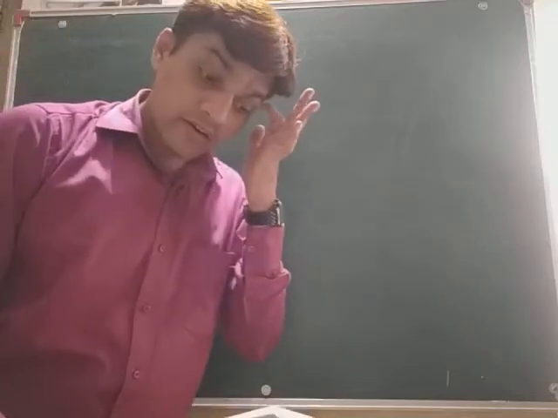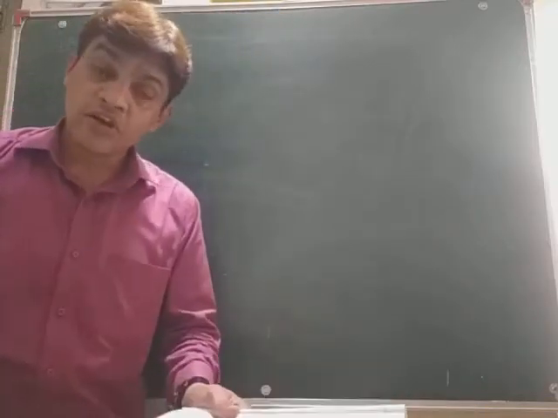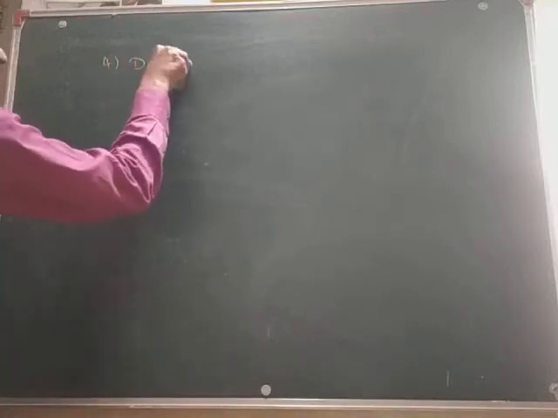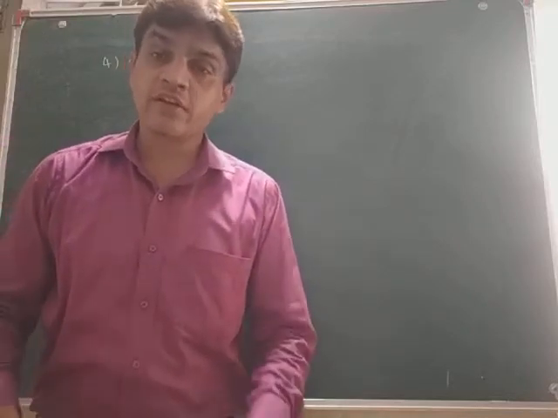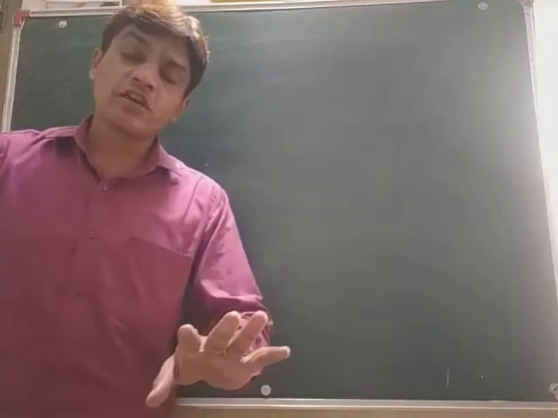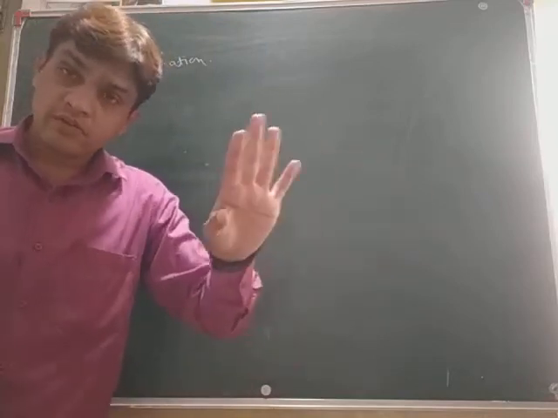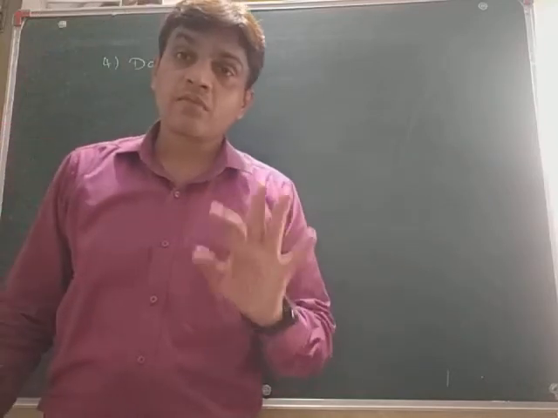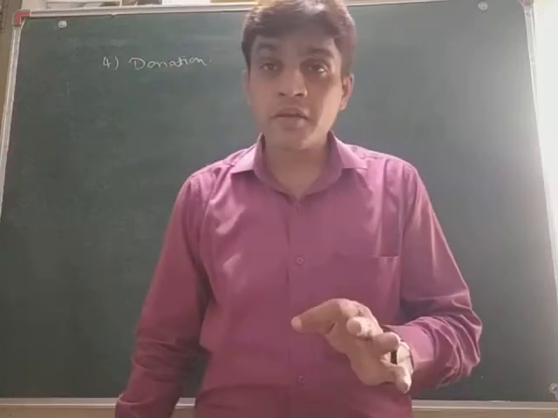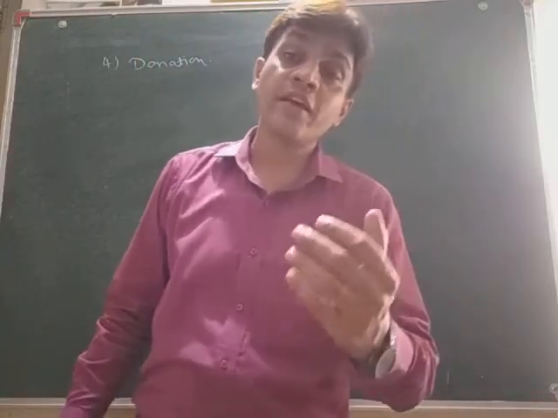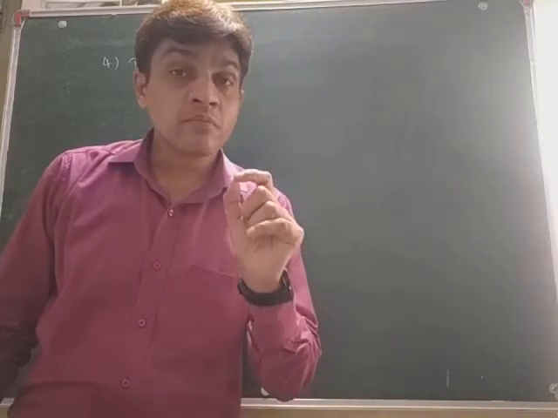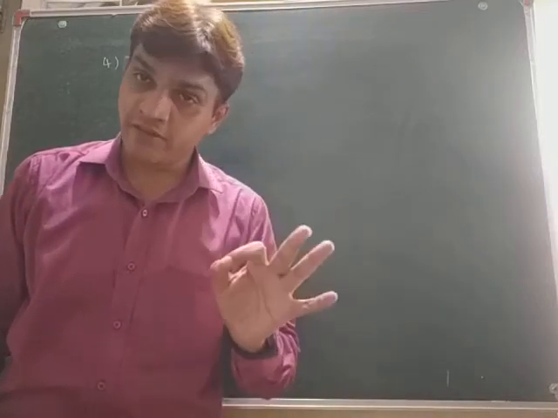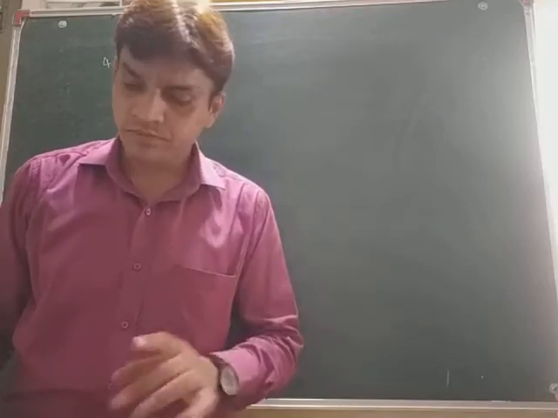अभी दूसरा क्या है? डोनेशन है. So there are two types of donation I have told you already: general and special. If it is a general donation, then record it in the income and expenditure. But if the donation is of a special type, meaning there is any specific purpose, then record it in the balance sheet, on the liability side. So this is one thing also.